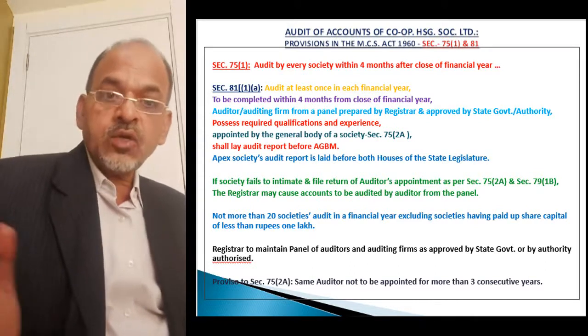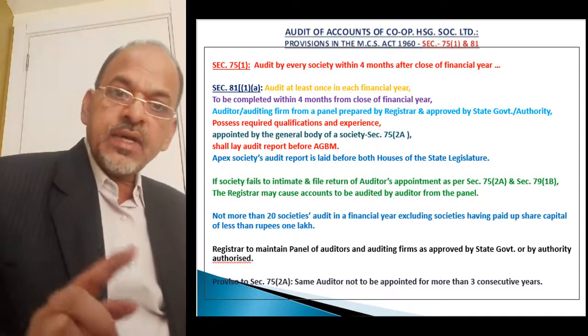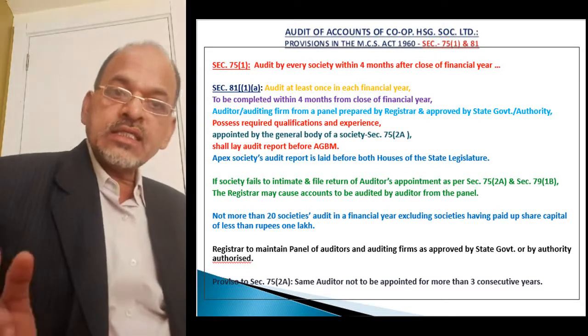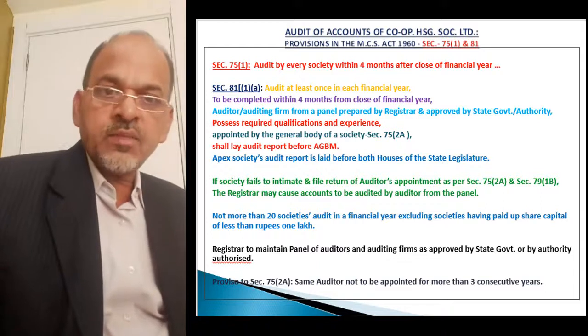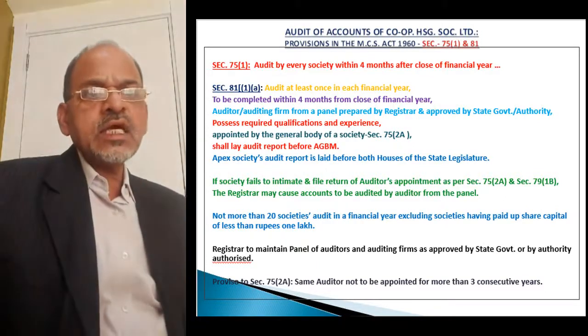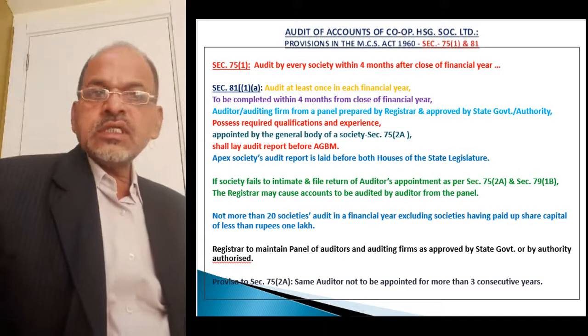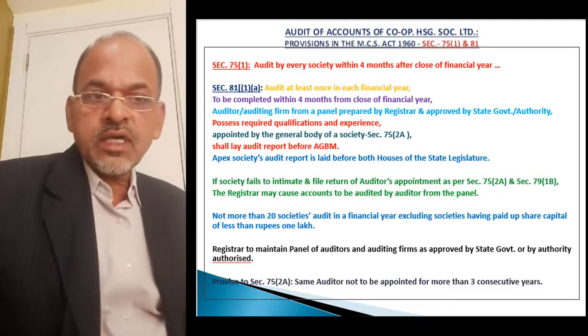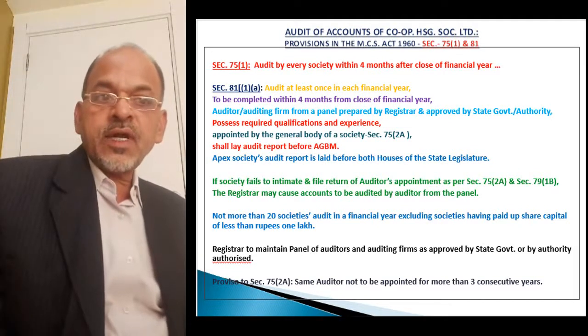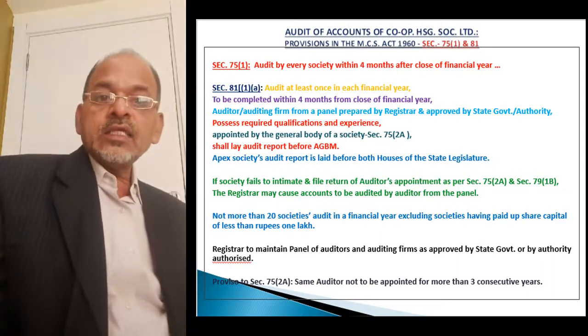Now as per this act, there is a provision to section 75 2A. Again, I am referring to section 75, which is about annual general body meeting, but there are certain provisions in section 75 subsection 1 and in section 75 2A, and as a proviso to section 75 2A.